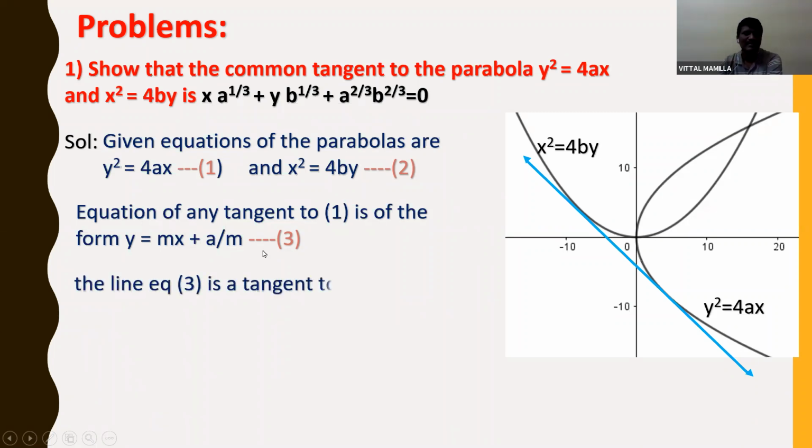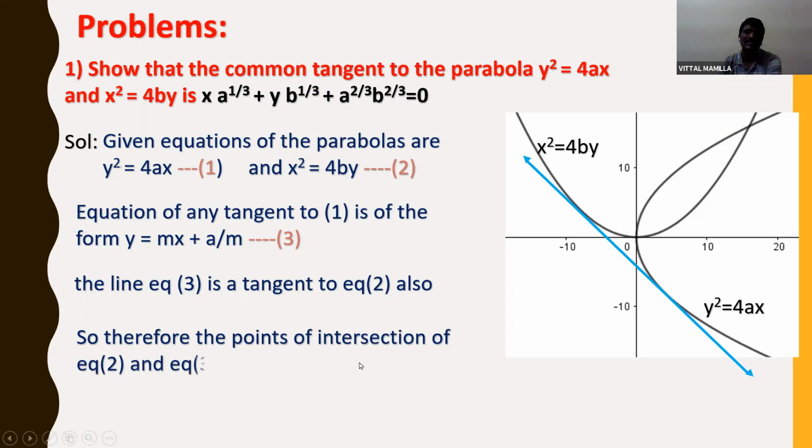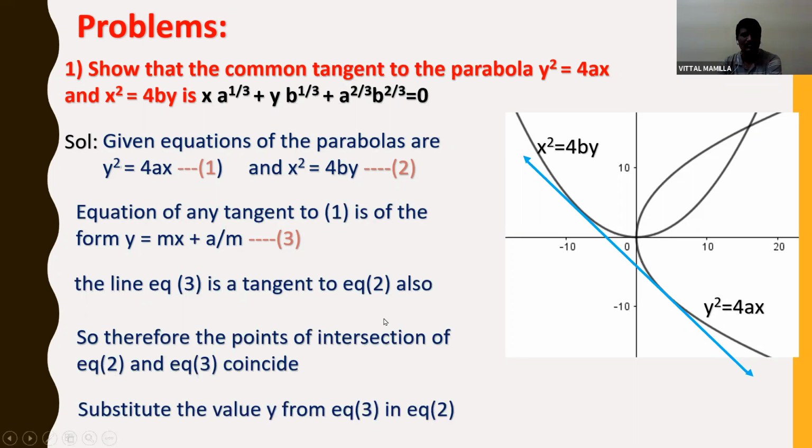So the line, equation 3, is a tangent to equation 2 also. That means it is tangent to the first one, and it is also tangent to the second one. Therefore the points of intersection of equation 2 and equation 3 coincide. Substitute the value of y from equation 3 in equation 2.